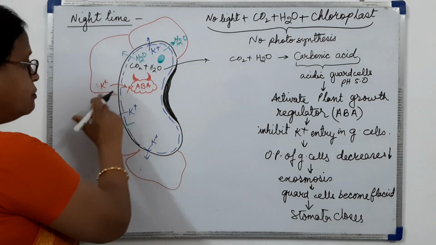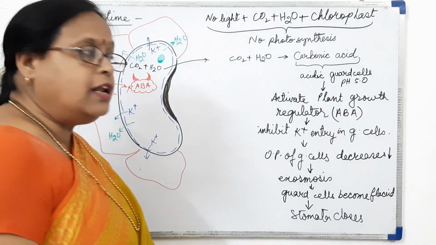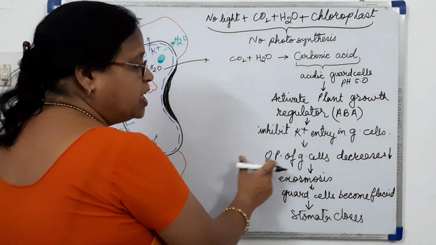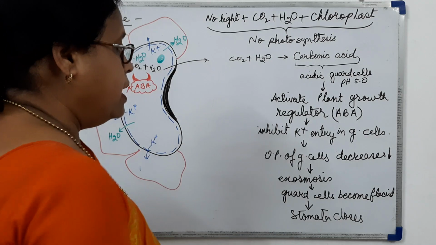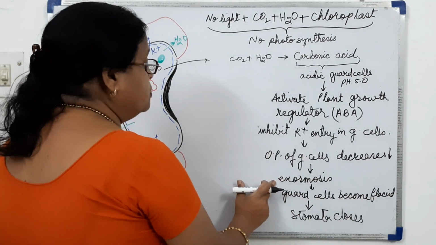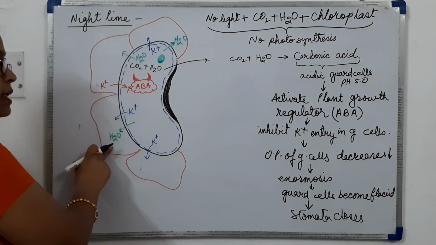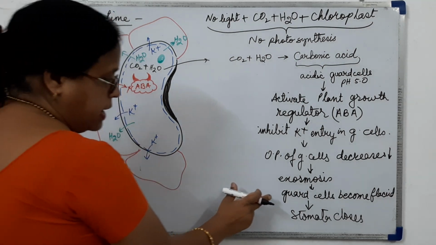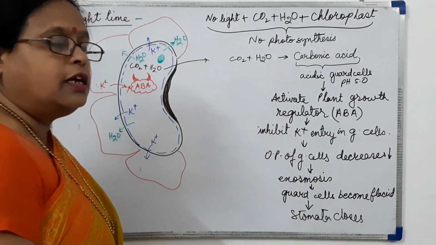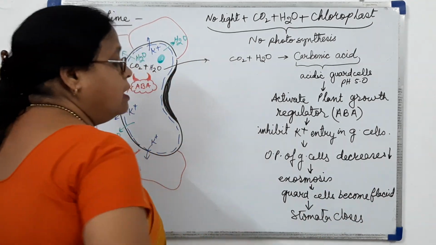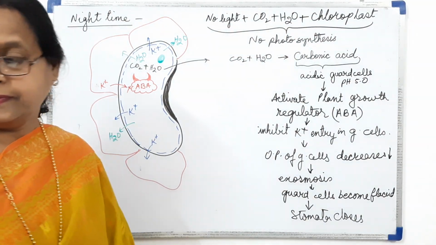So due to this, when the potassium ions will not be entering inside the guard cells, the osmotic potential of guard cell will decrease, it will go down, and so there will be exosmosis. Water from guard cell will come out into the subsidiary cell, and this causes the guard cells to become flaccid, and this will result in the closure of stomata in the night.